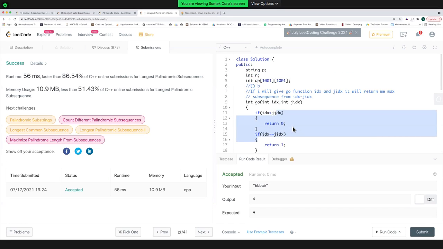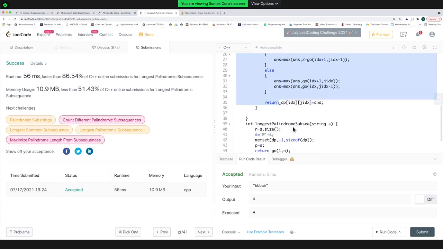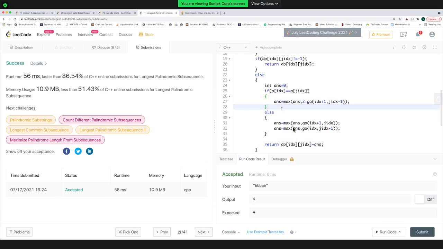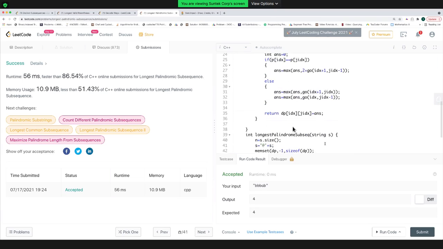Do you have any doubts, guys? Please write a yes or a no, or do you want me to explain it slowly, or have you understood this? Can we move on to the next problem? This is simply recursion. Here I'm trying all the possibilities. This is my base cases, and here I'm checking have I already computed that answer or not.